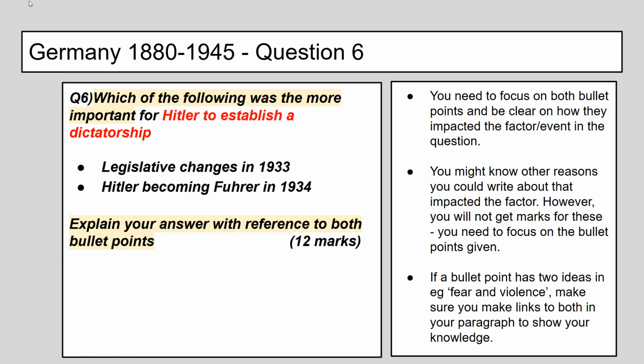And finally, if a bullet point has two ideas in, for example, if it's talking about Nazi control and fear and violence in a bullet point, make sure you make links to both in your paragraph to show a wide range of knowledge. You wouldn't just talk about fear, for example, or just talk about violence. And finally, please make sure you pick one as being the most important at the end. Actually go back and answer that question and explain why. As I've shown here in this answer, there is no correct answer here. You can pick either of them.